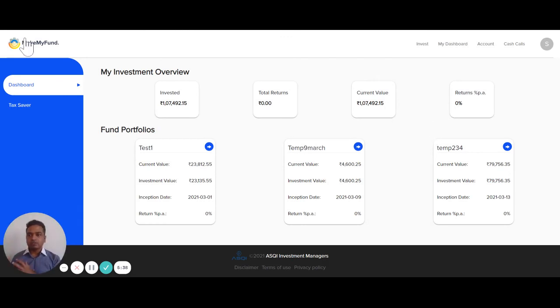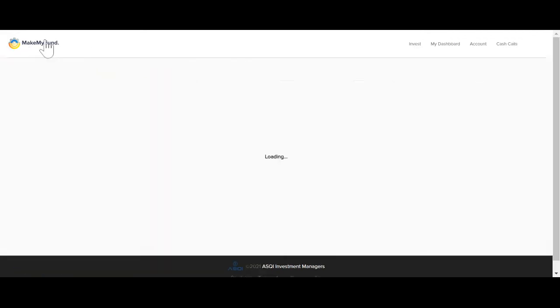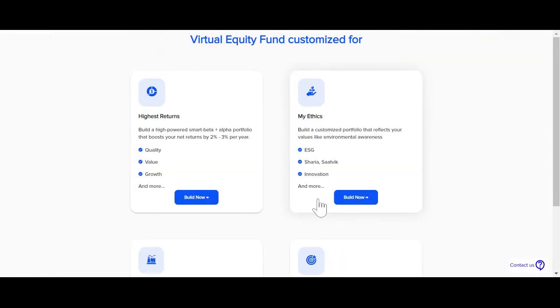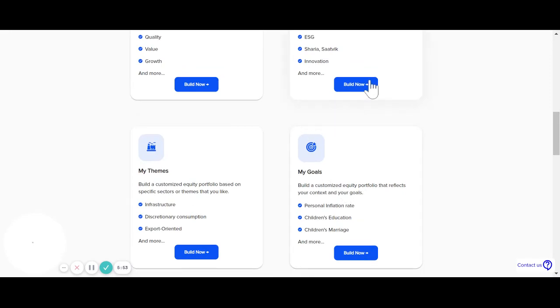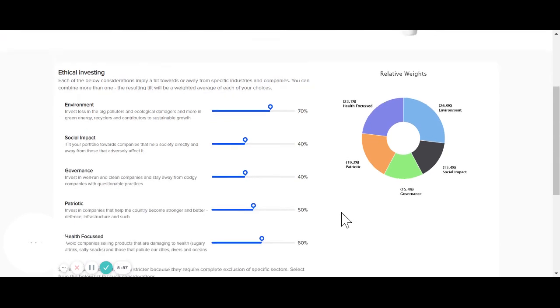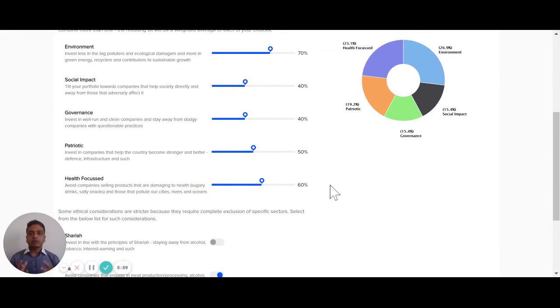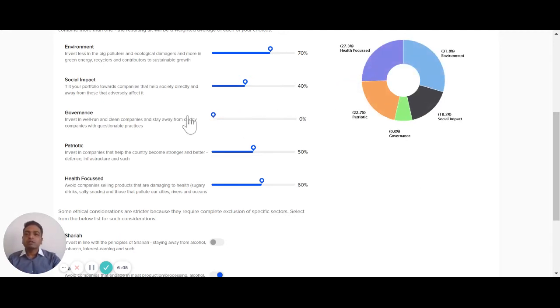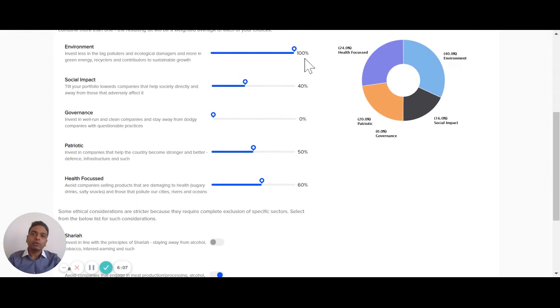That's one full sequence from starting with the highest returns mandate all the way to execution, and actually seeing the portfolio on the dashboard. Now, other things you can do obviously are my ethics, my themes, and my goals. My ethics allows you to do environmental, social, governance differently. The whole ESG being put together is a bit contrived in our view. So you can actually say, I don't care as much about governance, and environment is very important to me.